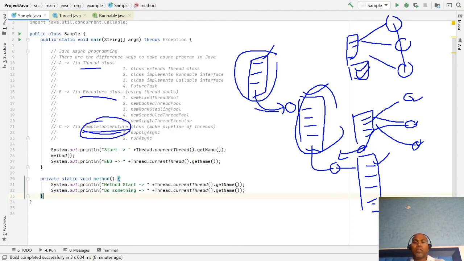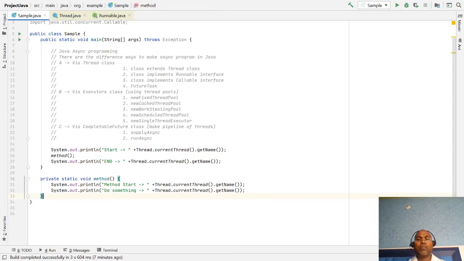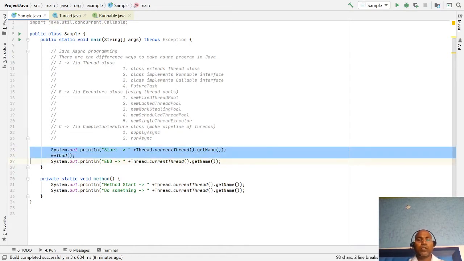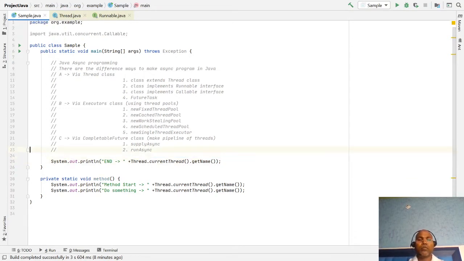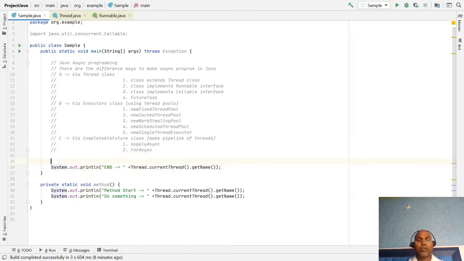Okay, so let's see, here I am going to write some examples, a simple example, so that you can understand the syntax and syntactic sugar through which this looks like a very simple way of writing thread programs in Java. Okay, so I am going to write the first approach, a very basic approach.